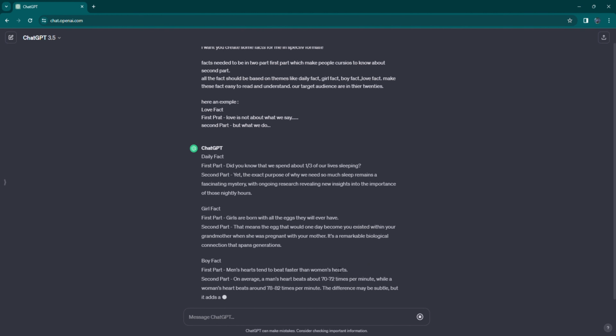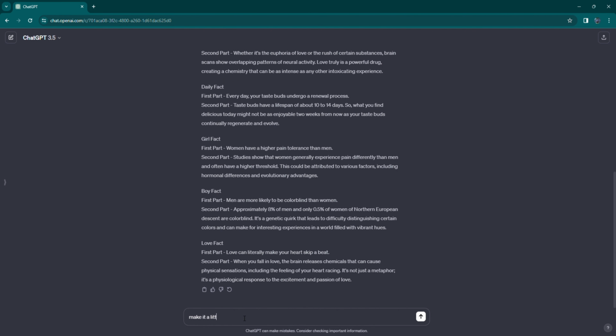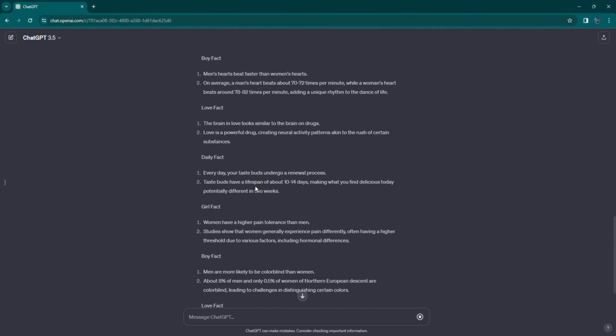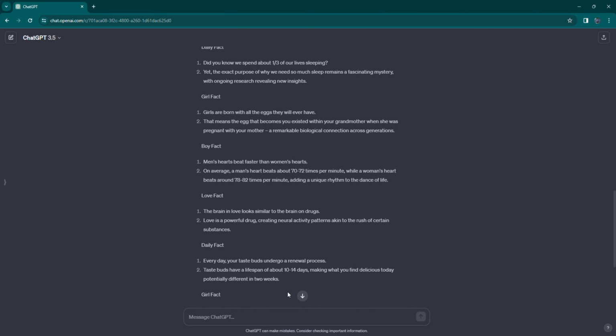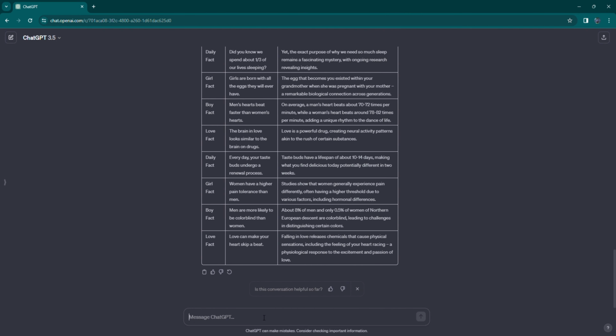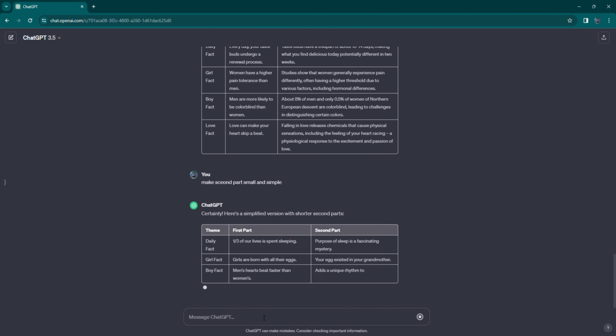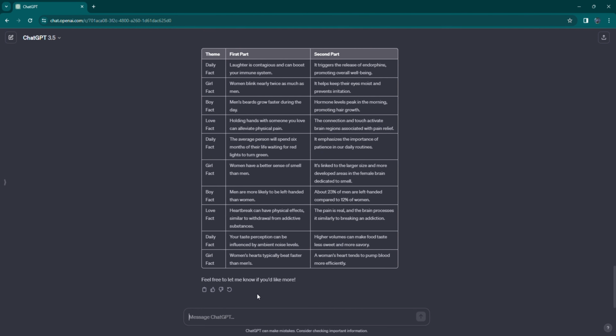After ChatGPT gives us some samples, I am going to ask it to make them short and simple. Now that the quote size is to my liking, I am going to tell ChatGPT to format them in Excel. The second part looks kind of long, so I am going to make it short. Now that everything is perfect, let's ask ChatGPT to generate 100 unique quotes.